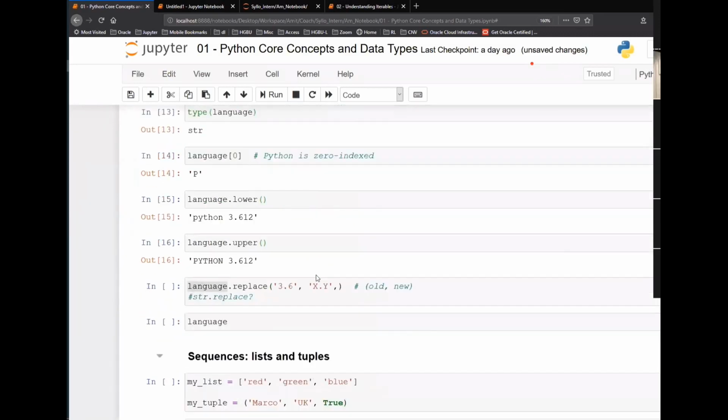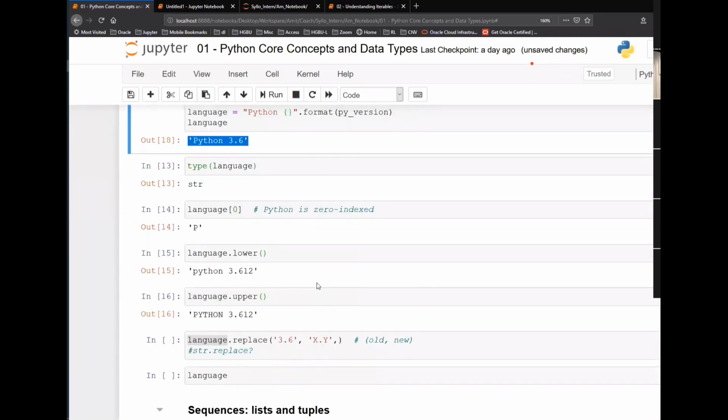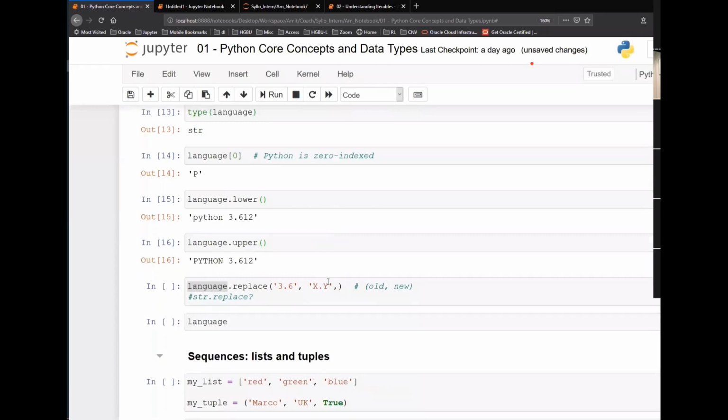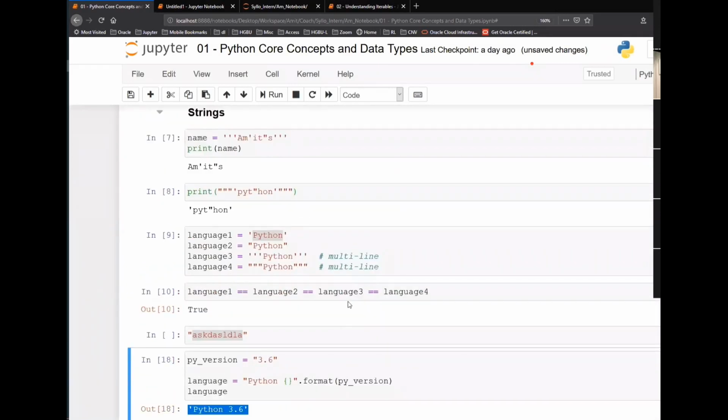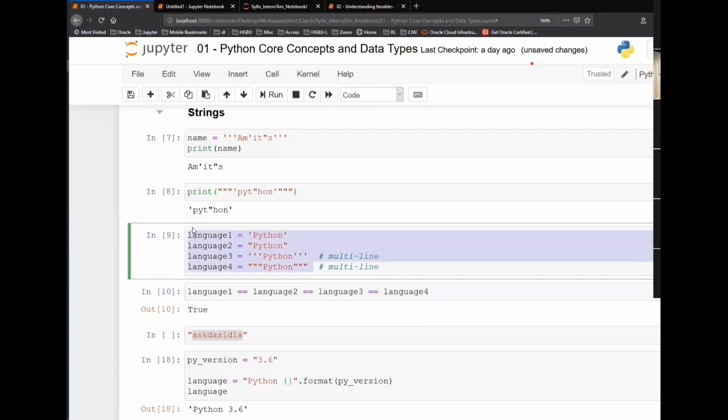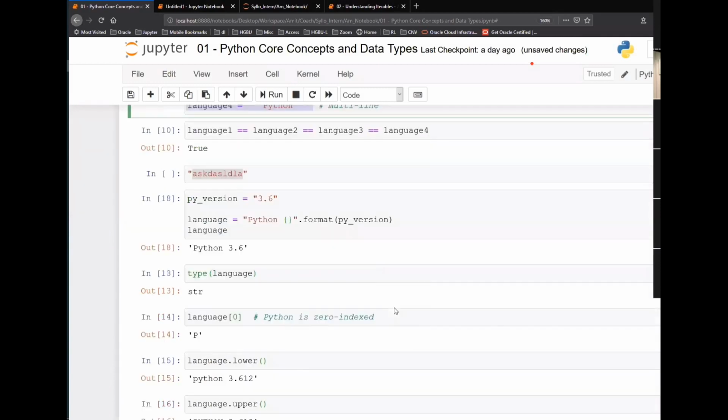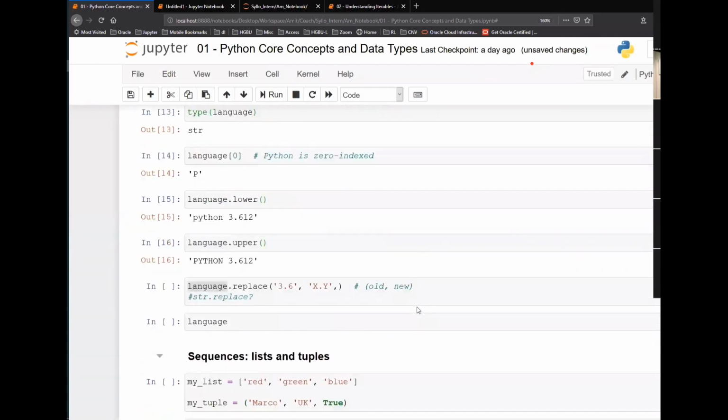Sir, a question on number 10. When I'm running it, I'm getting false for language 1 equal to language 2. You might be doing something wrong here. You might have added some space or some capital or small letters, something you have messed up. Otherwise, it will definitely give you a true. Yes, sir. Okay, just validate, just check. Yes, sir.